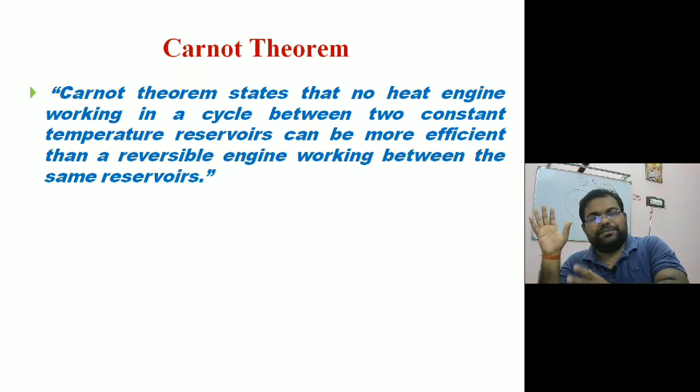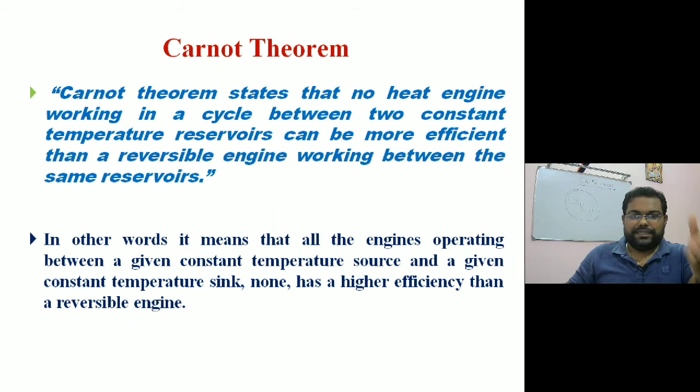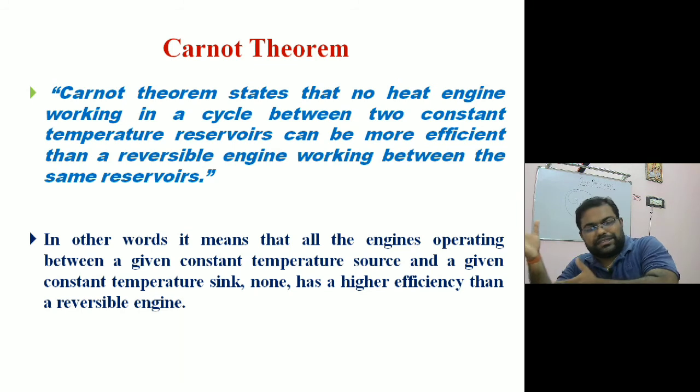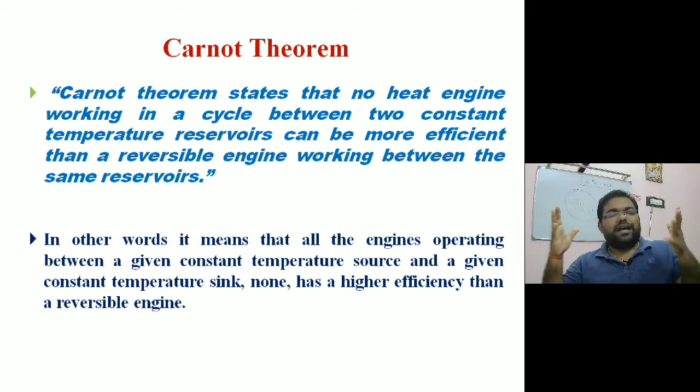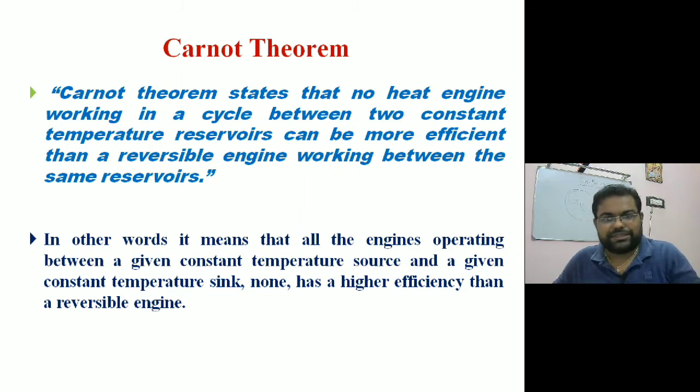So a reversible engine will have the maximum possible efficiency, not your actual engine. This statement was given by Carnot, and this is known as the Carnot theorem. In other words, of all engines operating between a given constant temperature source and a given constant temperature sink, none has higher efficiency than a reversible engine. So this theorem was given.